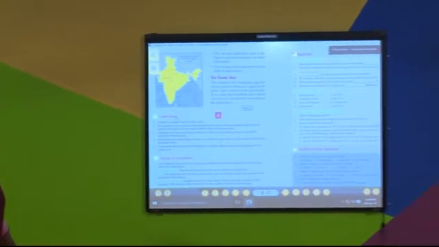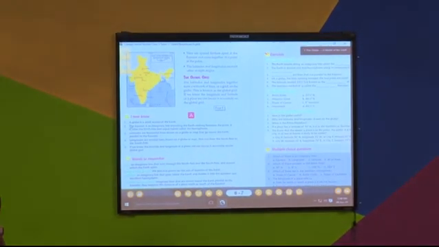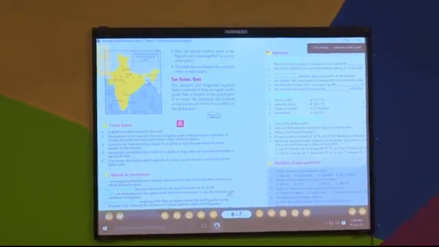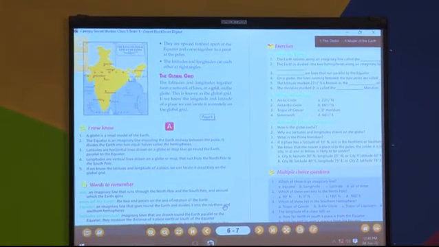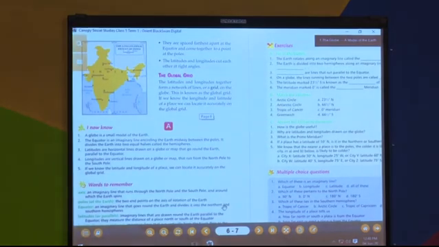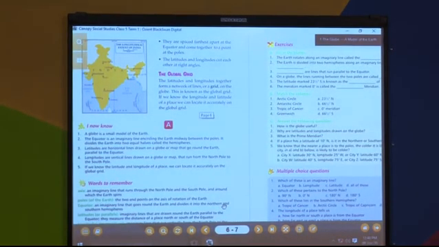Okay. So now what we will do, we will just summarize with a lesson. See, here is the summary. A globe is a small model of Earth. As I told, a globe is exactly what the Earth looks like.